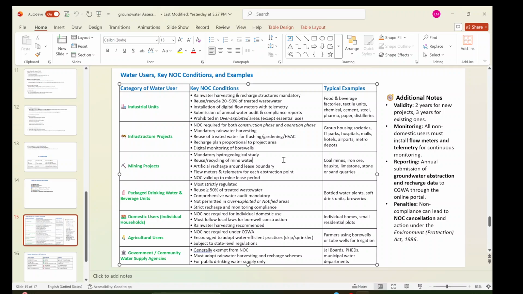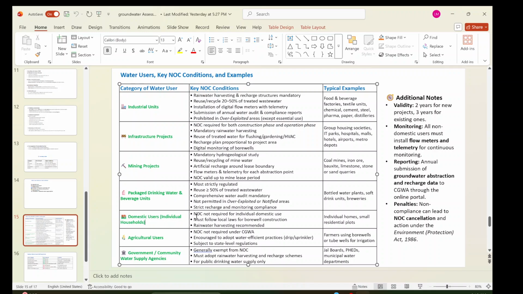For mining projects, a hydrological study is mandatory, and modeling is also required. Reuse and recycling of mine water, artificial recharge around the lease boundary, flow meter and telemetry, which is also important again. So coal mines, iron ore, bauxite, limestone, stone, all kinds of mining, right? NOC is valid up to the mine lease period. Packaged drinking water is the most strictly regulated. Reuse more than 50% of treated wastewater. Comprehensive water audit mandatory. Not permitted in over-exploited and notified areas. Strict recharge. These include bottled water plants, soft drink and water breweries.